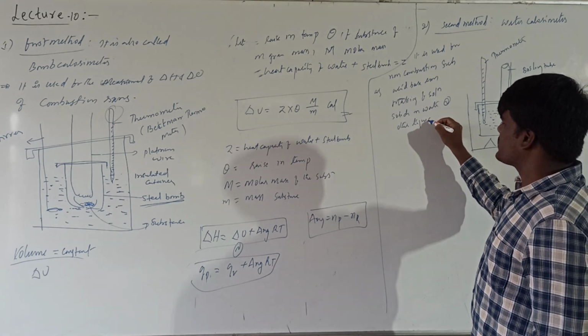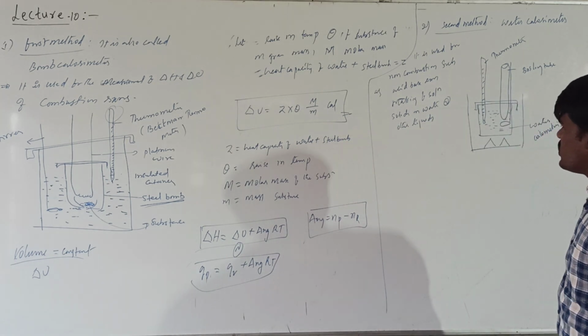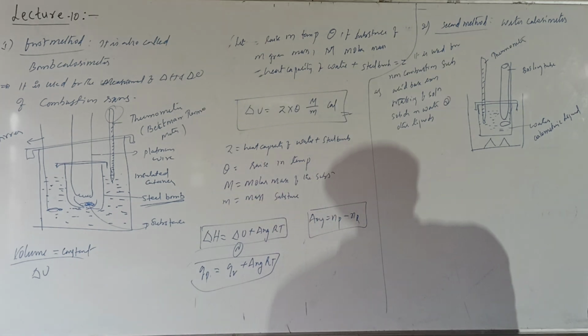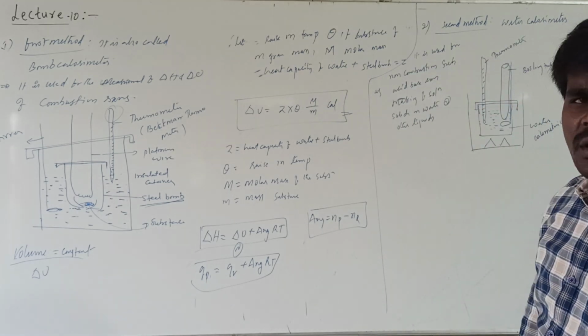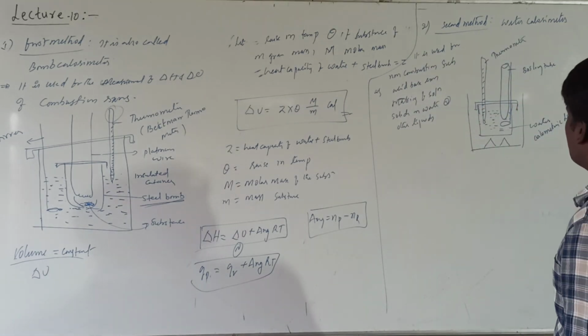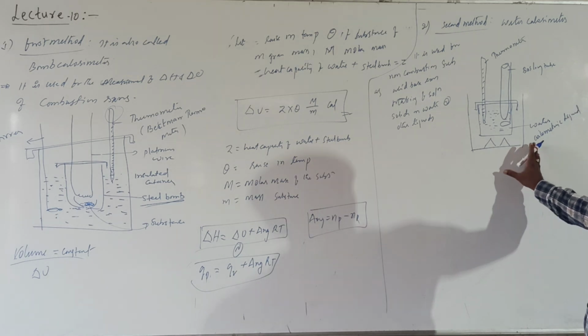For this type of reaction, dissolution of substances, the change in internal energy at constant volume as well as at constant pressure will be measured by using two beakers, one placed in another.